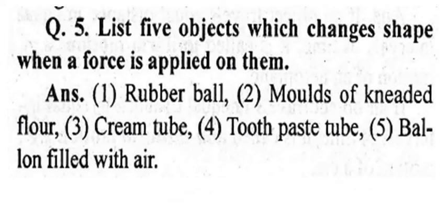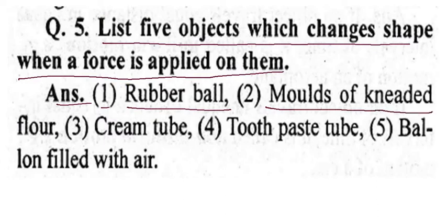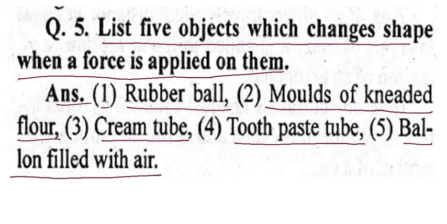Now come to the next: list 5 objects which change shape when a force is applied on them. The first answer is a rubber ball. As soon as force is applied, its shape changes. And molds of kneaded flour, a cream tube, a toothpaste tube, and the next one is a balloon filled with air. The shape of all of these changes as we apply pressure.